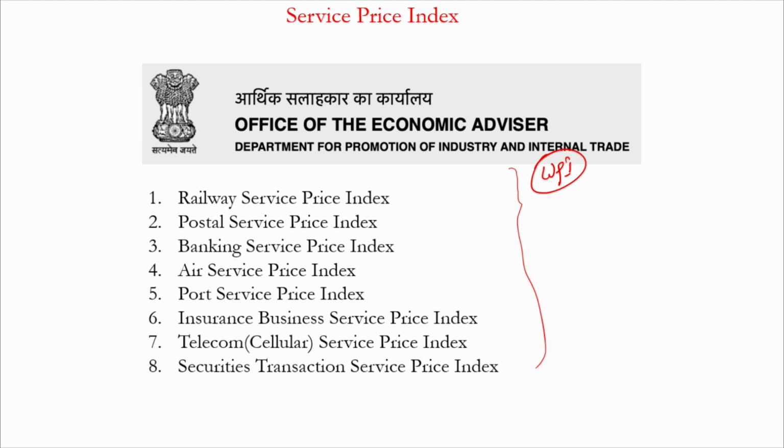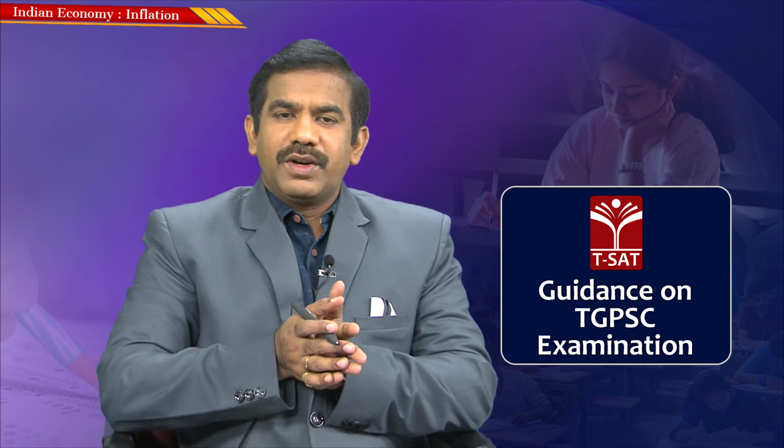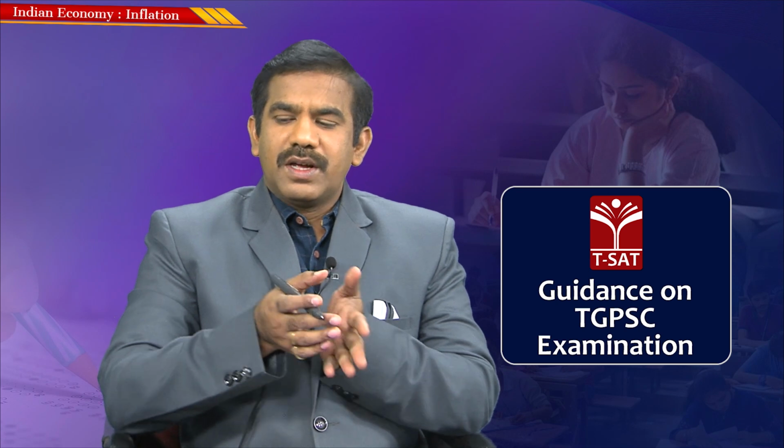So we do have an index tracking the change in price of various services. So we discussed GDP deflator, wholesale price index, consumer price index, producer price index, and now the service price index.